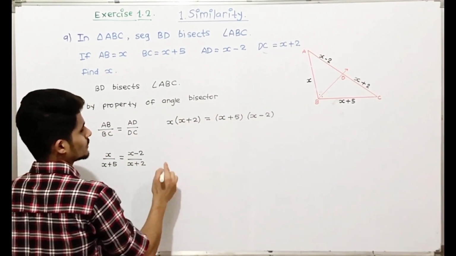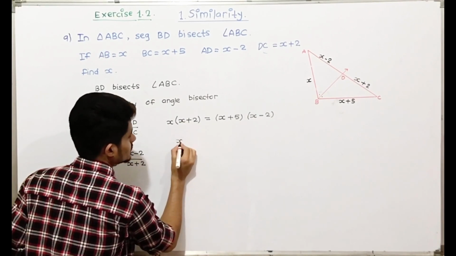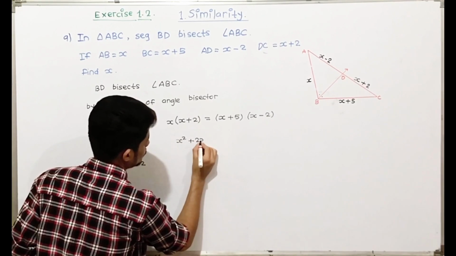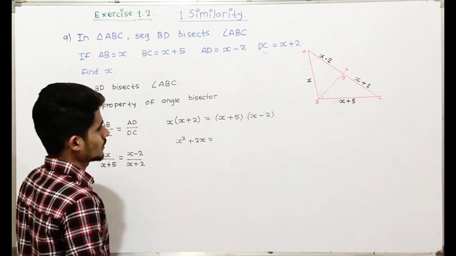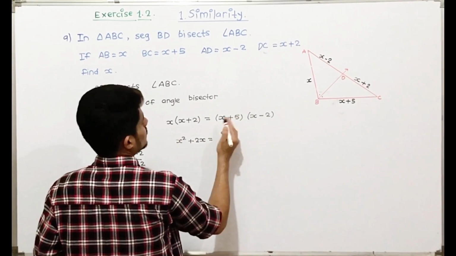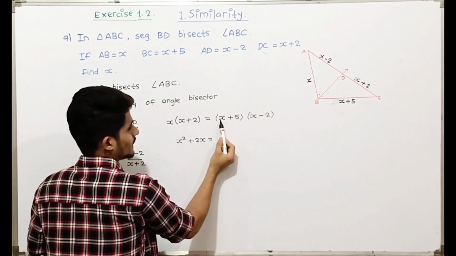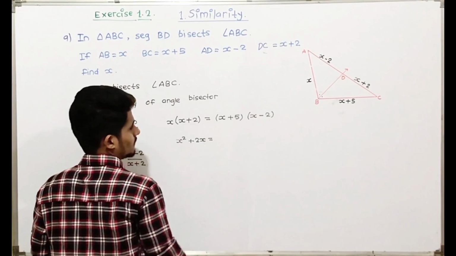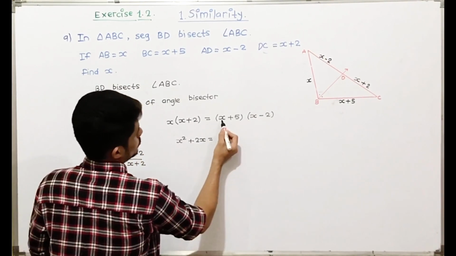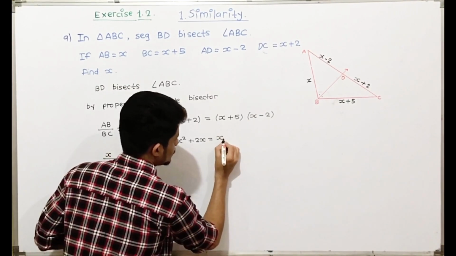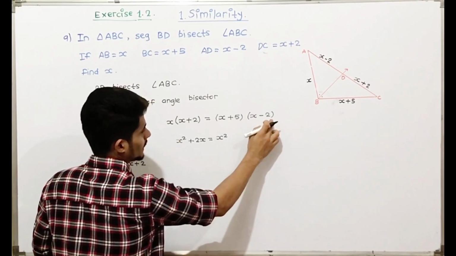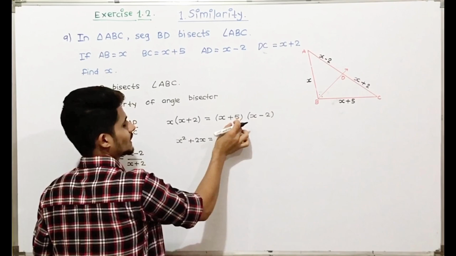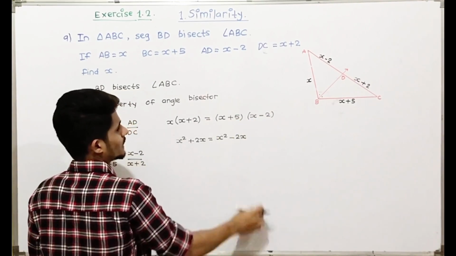So now we'll solve it. x into x is x square, x into plus 2 is plus 2x, is equal to. For this, firstly we'll take x and multiply with this bracket, and then plus 5 and multiply with this bracket. So x into x is x square, x into minus 2 is minus 2x. Now we'll take plus 5 and multiply with this bracket.